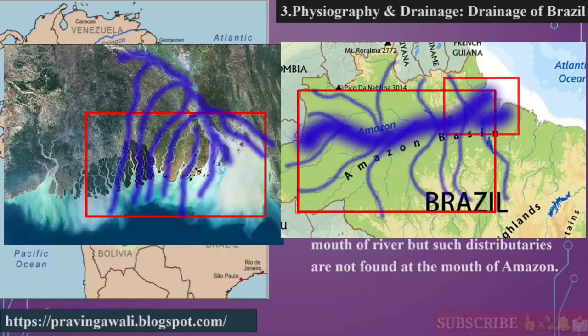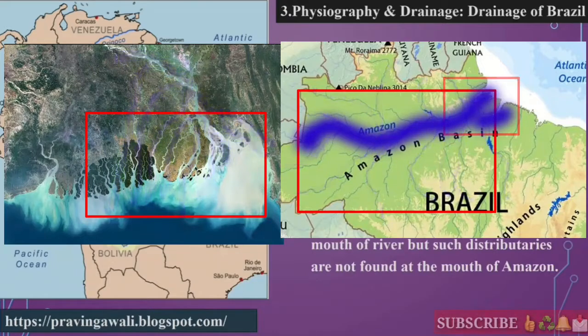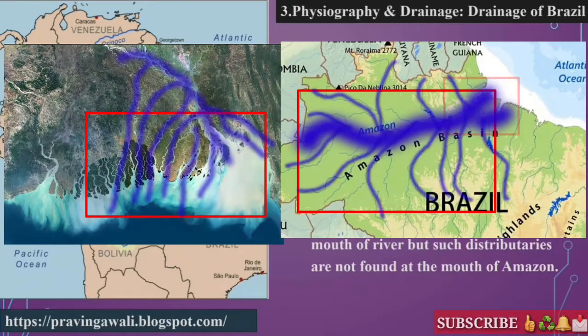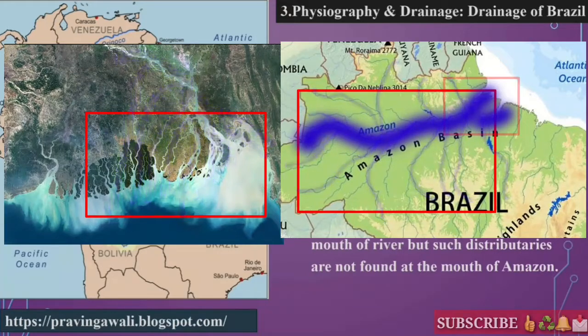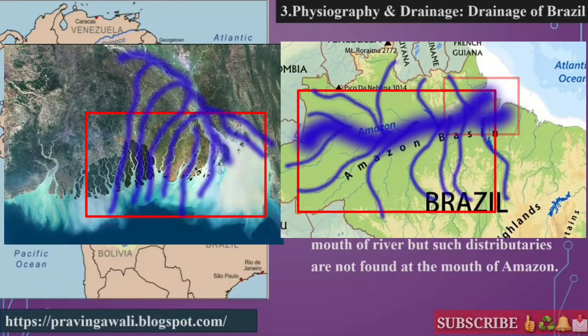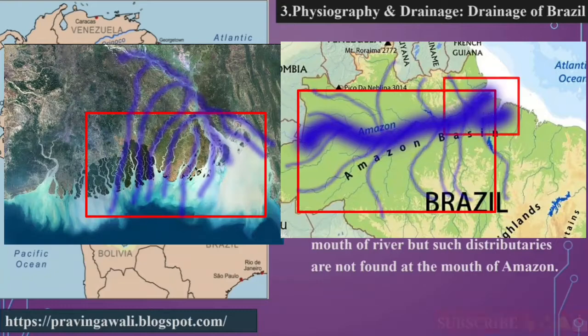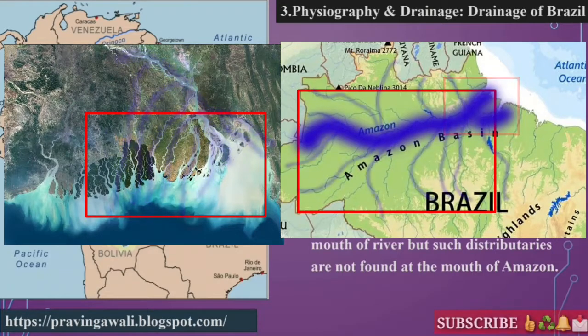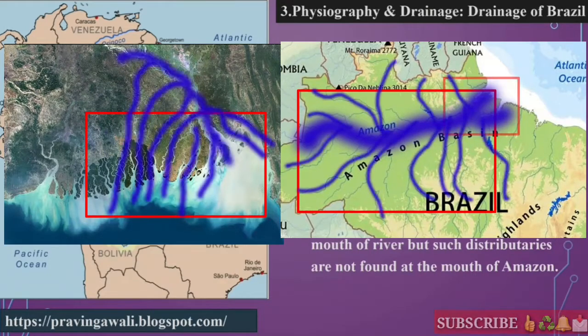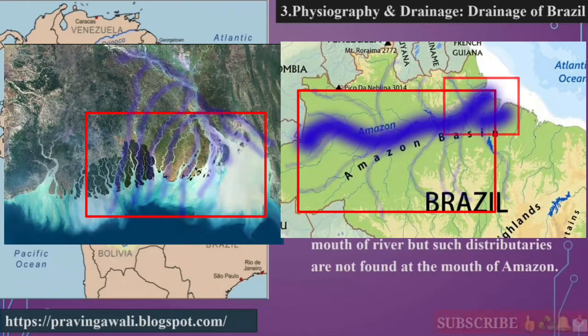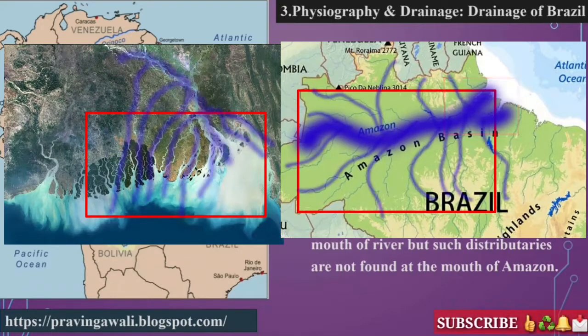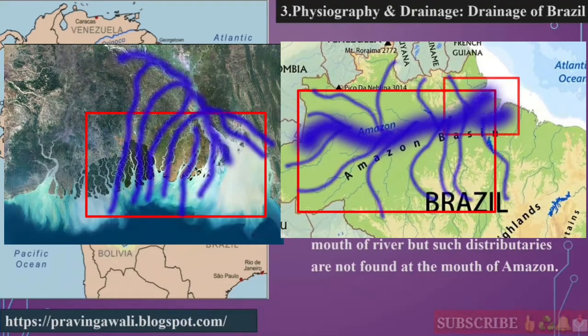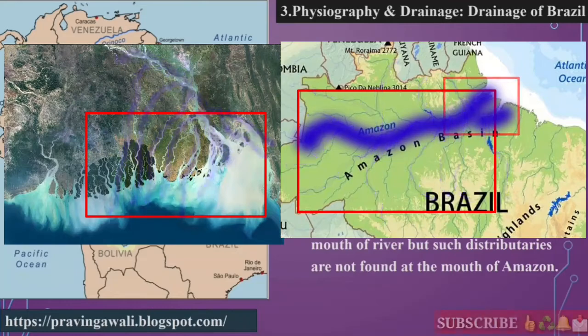Okay, for example, Yamuna meets Ganga. So Yamuna is the tributary meeting Ganga. Okay, so in the same way here the source of water meets the main river system, that is called a tributary. If a tributary flows out of the system and doesn't meet the main system, then that is called a distributary. Okay, for example, such kinds of distributaries we find most of the time at the delta.